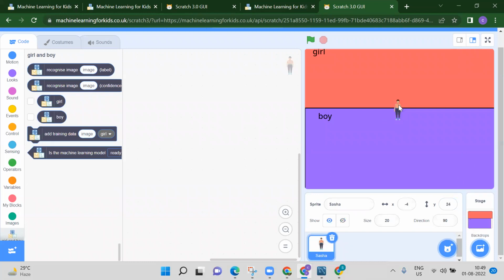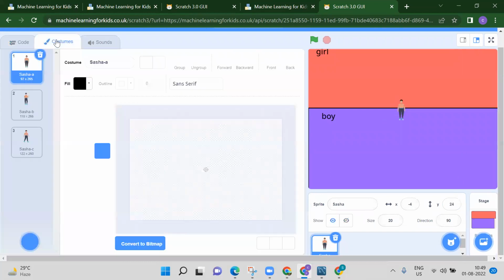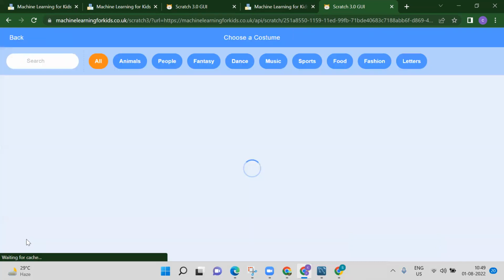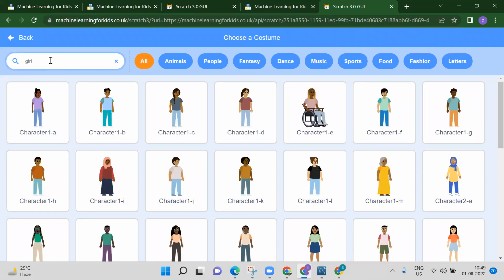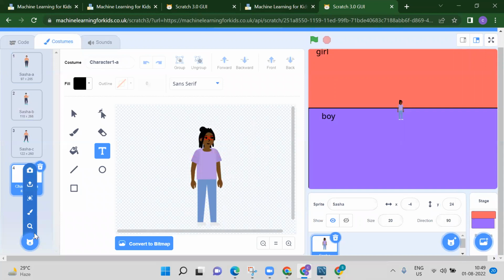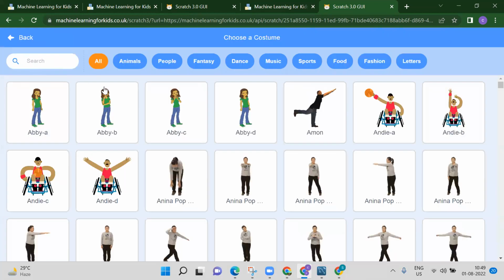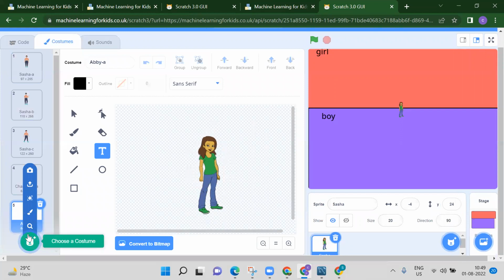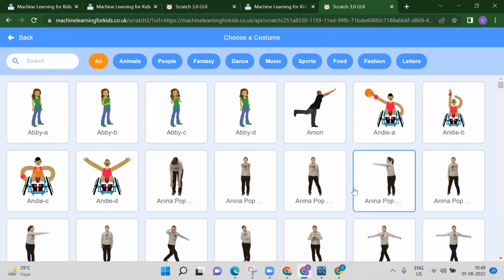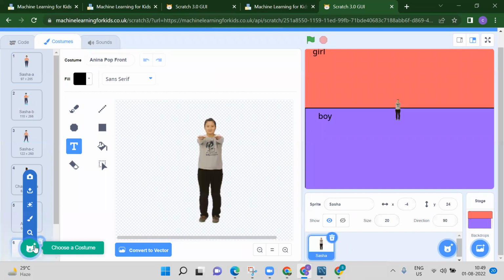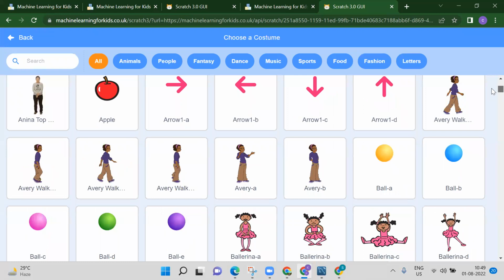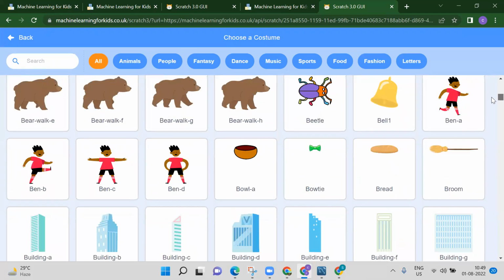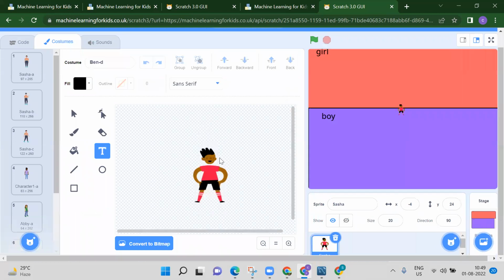Or else I want to put here middle. Now you need to just go to your costume. Click on choose a costume. Now here you have to add some girl costume also. Suppose she is a girl. Abby is the girl. Again, we can add some girl. Here we can add some boy also. This paint. So like that, we can add lots of costumes.